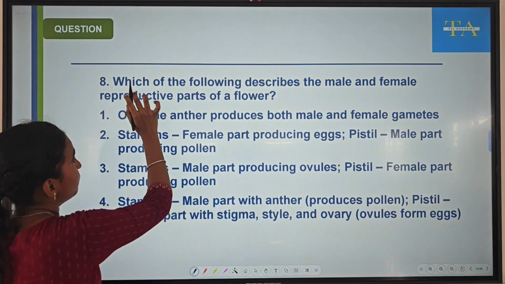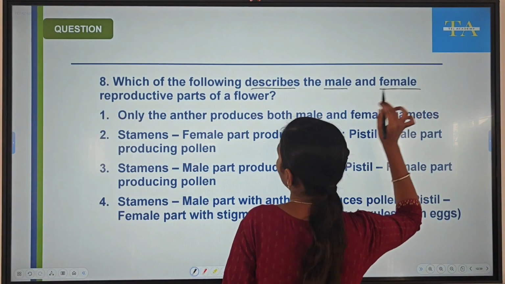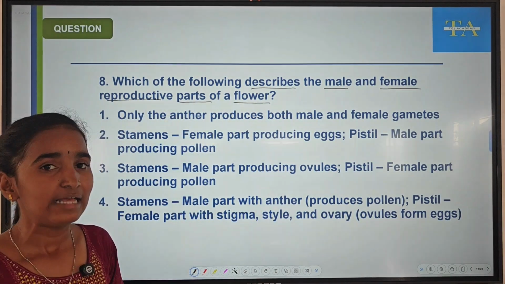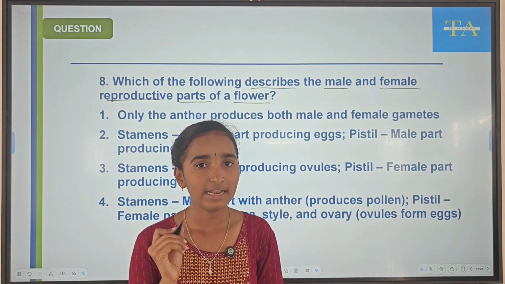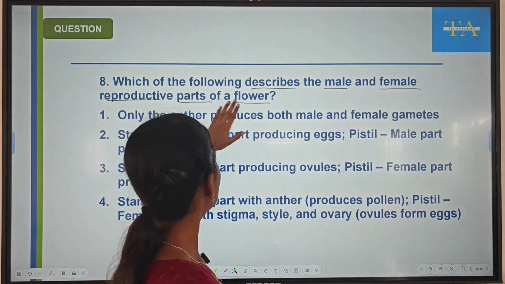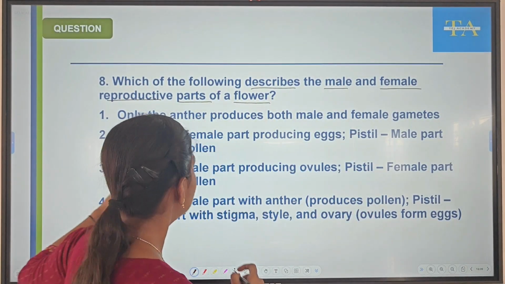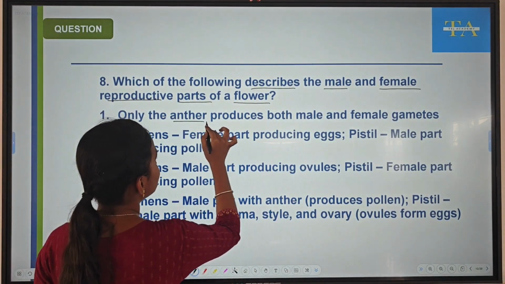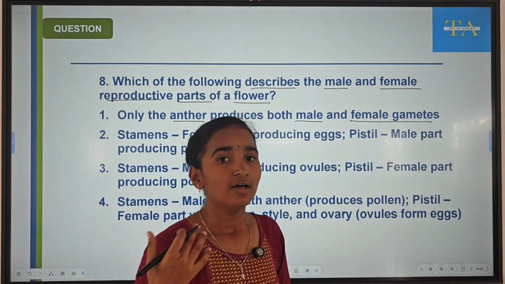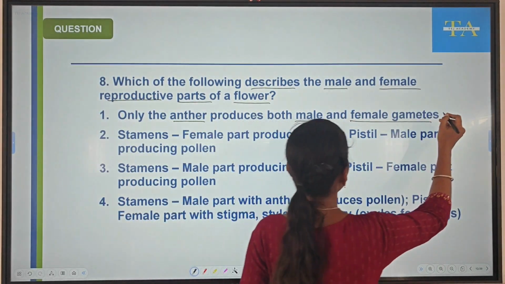Next question. Which of the following describes the male and female reproductive parts of a flower? In a flower, we know that male and female reproductive organs are present. Here they are asking which of the following options will correctly describe these structures. We'll see. Only the anther produces both male and female gametes. Will anther produce both male and female gametes? No, it will produce only male gametes.